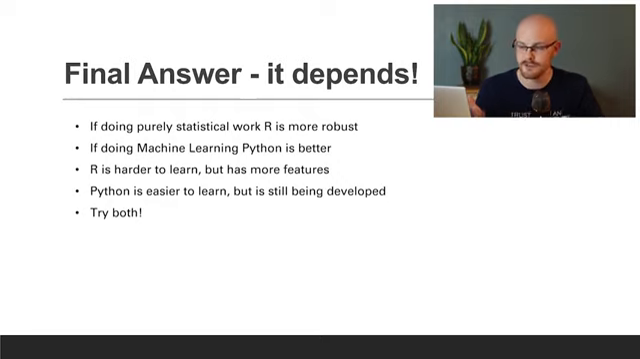If you're doing purely statistical work, R is going to be the better choice. If you're doing machine learning, Python is arguably much better. In my opinion, R is harder to learn, but it has more features, while Python is easier to learn, but isn't as developed yet. And so what I genuinely think you should do is try both. I think you really need to get some hands-on experience, take a course in both, see what you think and determine for yourself what is better.